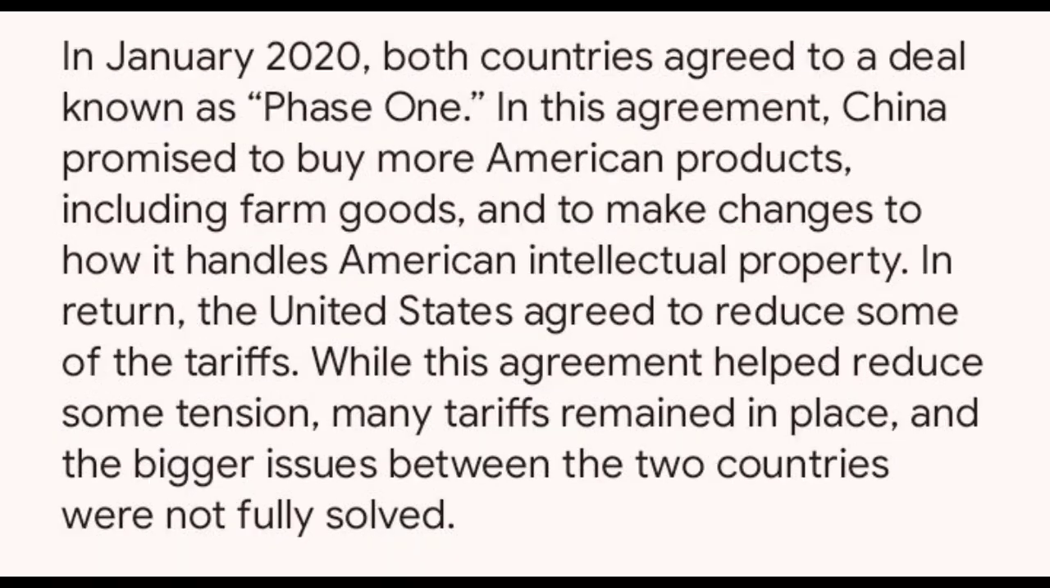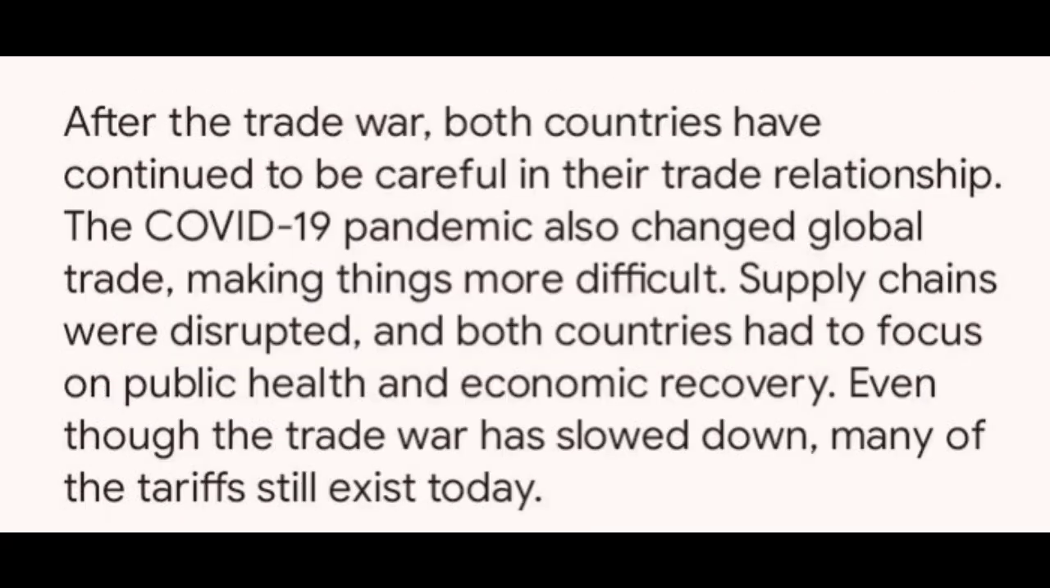In January 2020, both countries agreed to a deal known as Phase 1. In this agreement, China promised to buy more American products, including farm goods, and to make changes to how it handles American intellectual property. In return, the United States agreed to reduce some of the tariffs. While this agreement helped reduce some tension, many tariffs remained in place, and the bigger issues between the two countries were not fully solved. After the trade war, both countries have continued to be careful in their trade relationship.